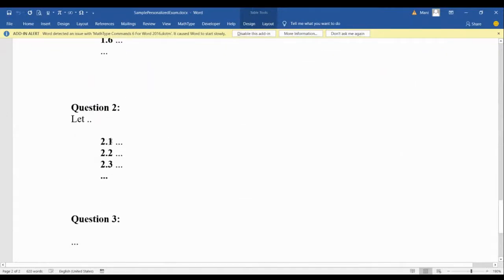For each of the questions, as you can see, they have subsections, and each student should answer them, and each student answers questions which are different from others, and that's why we call it the personalized exam.